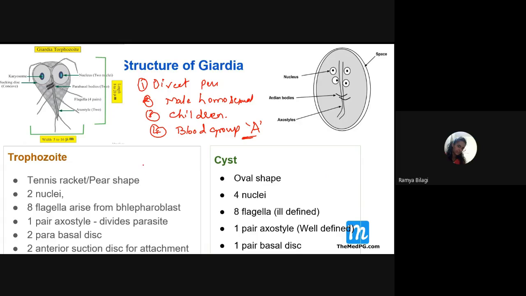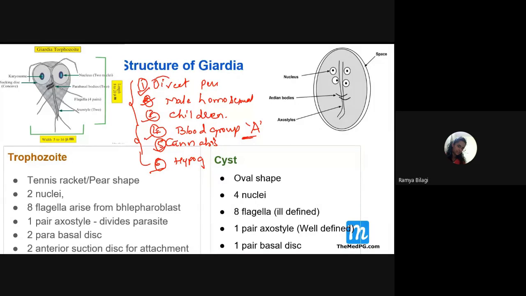So blood group A is susceptible. And people who use cannabis are also more susceptible to Giardia lamblia. Then one more thing: those who have hypogammaglobulinemia are also more susceptible to the protozoal infection caused by Giardia lamblia. So all these points are very important for your MCQ.